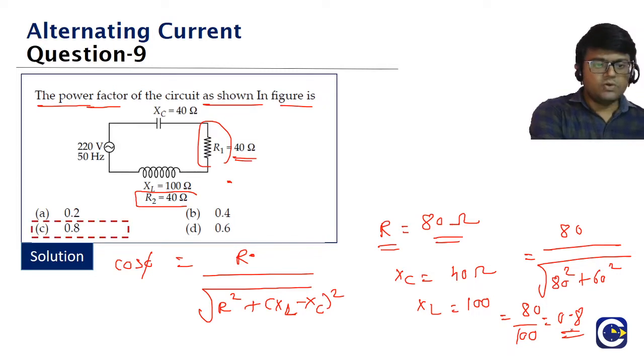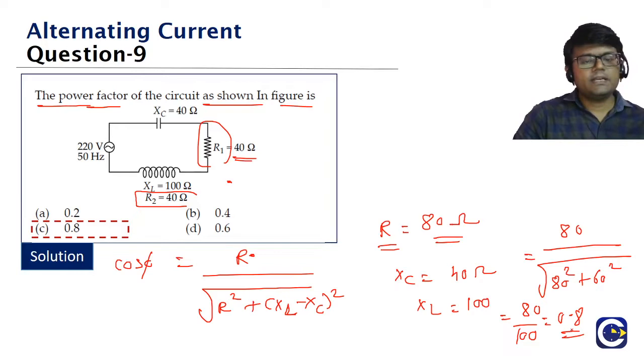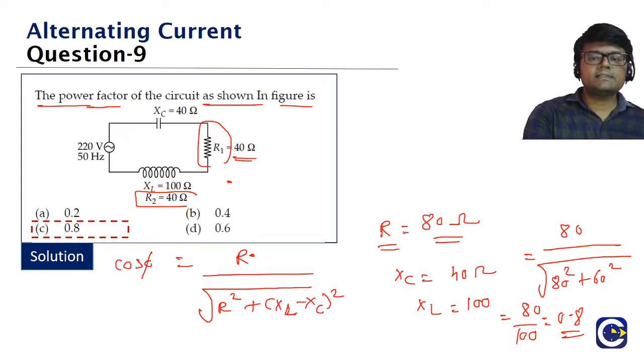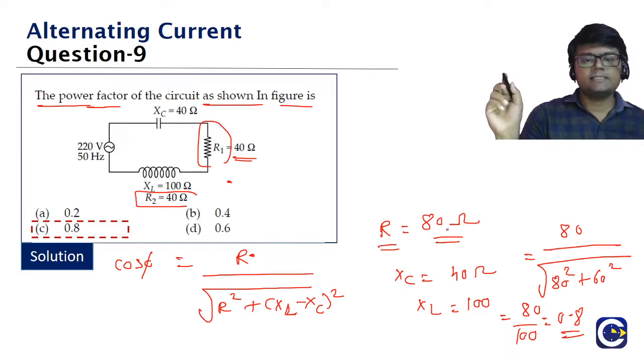Check it. So in this, what is the one change we have from the normal kind of problems? Here the inductor coil is also having resistance, guys. So the equivalent resistance must be, since these two are in series, equal to 80. 40 plus 40 in series is going to become 80. So that is what we have to be careful about. Clear, guys? I think yeah. So just check it, guys. What must be the answer? Answer will be option C.